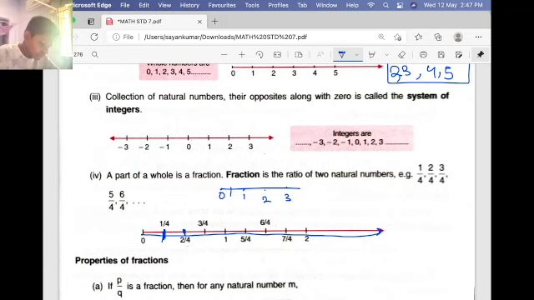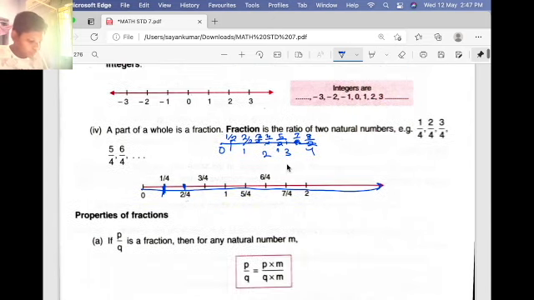So this one is 1 by 2, this one is 2 by 2, that is a whole, that's why it's 1. Then this one is 3 by 2, that is a mixed number, and this one is 4 by 2, that's why it's 2. Then the middle one is 5 by 2, then this point is 6 by 2, this point is 7 by 2, and this one is 8 by 2. That's how we will do this.